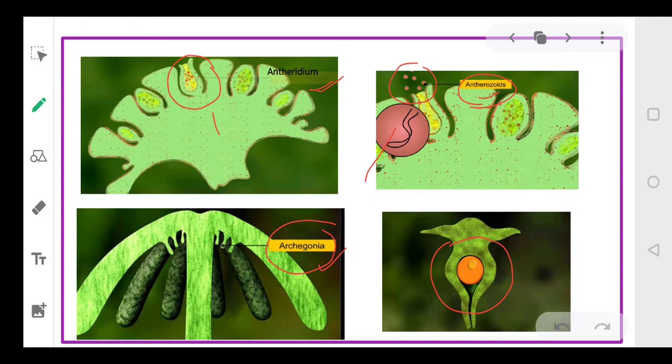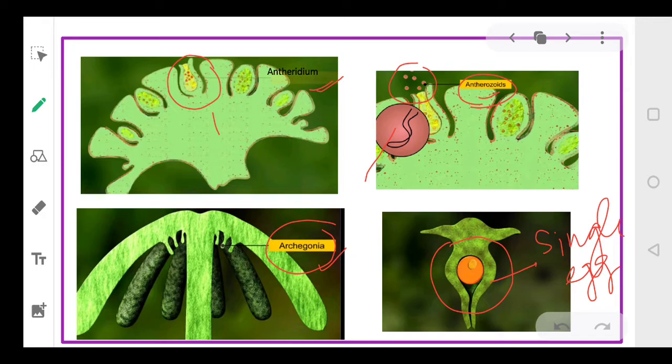The antheridium contains anthrozoids, while archegonia contains archegonium, which are flask shaped. And it only produces a single egg. You can see there is a single egg. While anthrozoids are more in number. They are not one, they are always more than one.